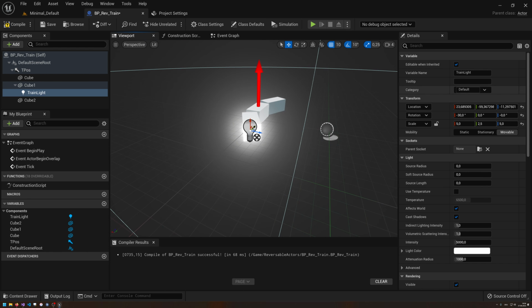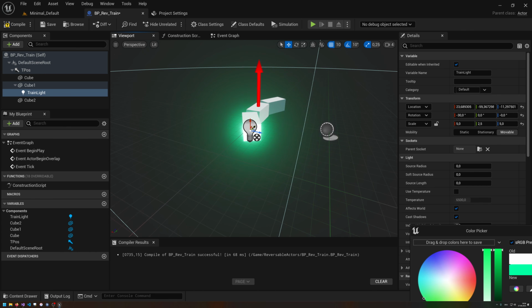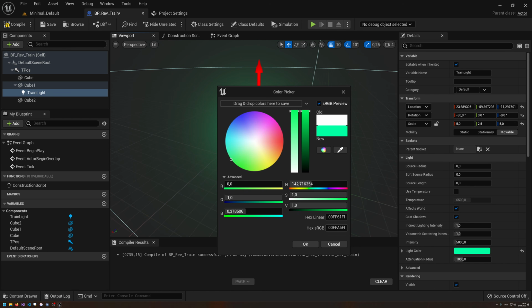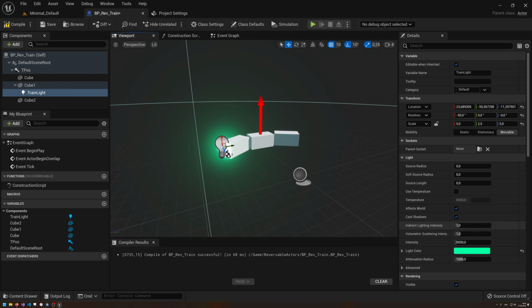And now let's make this train light green. Where can I change the color? Here. So I just want to make this very greenish. Okay, the color picker is a bit off screen, but this looks good. So let's make this green. And let's also scale the intensity way down.